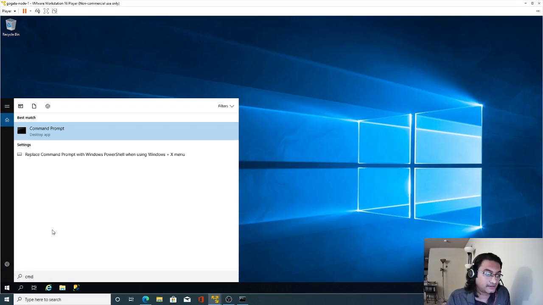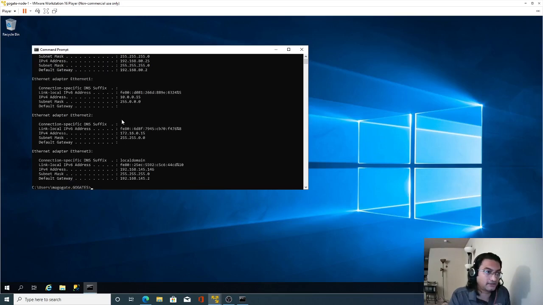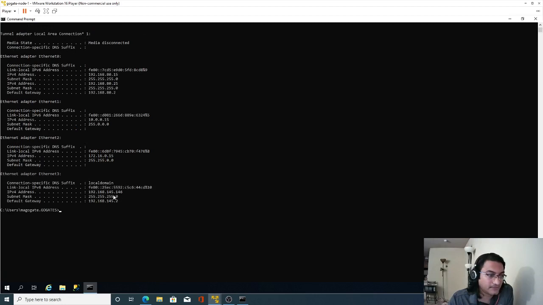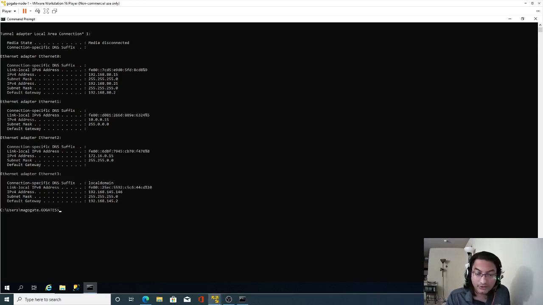Since we added an extra NIC card, we should see that entry here. Okay, so this is the last entry which you can see, the one which we added recently. And now if you look at its IP address, 192.168.145.146, and the default gateway is 192.168.145.2. Now look at my local machine's IP address, 192.168.145.1. So now both of these machines are on the same network, and that's why it should show internet access.